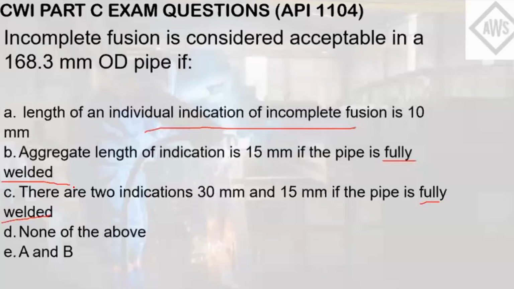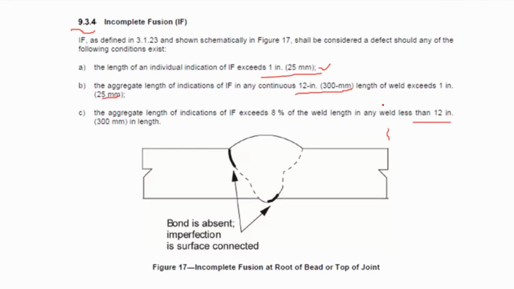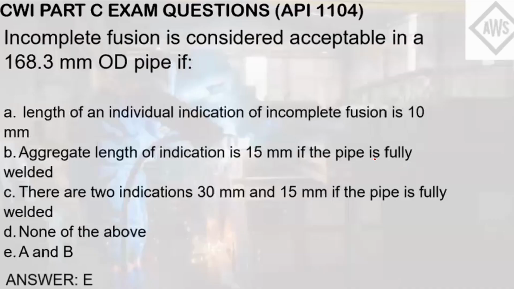For letter C, there are two indications, 30 mm and 15 mm. As you can see here, the length of an individual indication exceeds 25 mm. So definitely the pipe has an incomplete fusion of 30 mm, an individual indication with a length of 30 mm. So definitely it didn't pass in this criteria. So the answer now will be letter E. Both A and B are considered acceptable still because they passed the criteria.